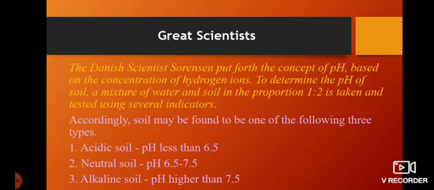To determine the pH of a soil, a mixture of water and soil in the proportion of 1:2 is taken and tested using several indicators. To determine the pH of a soil, what is going to be done? For soil testing, we use a mixture of water and soil in the proportion 1:2 and test it using several indicators.